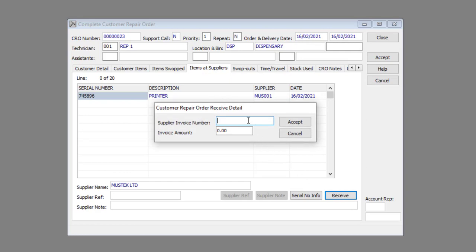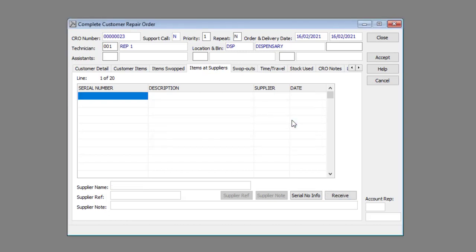Enter the supplier invoice number in the supplier invoice number text box if applicable. Enter the invoice amount in the invoice amount text box if applicable. Click the Accept button. Click the Accept button again to save the changes.